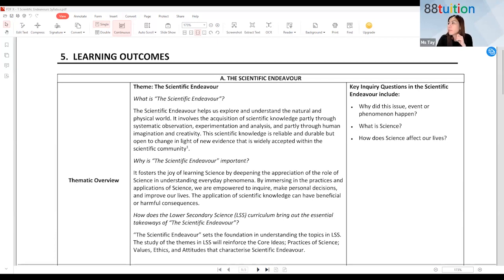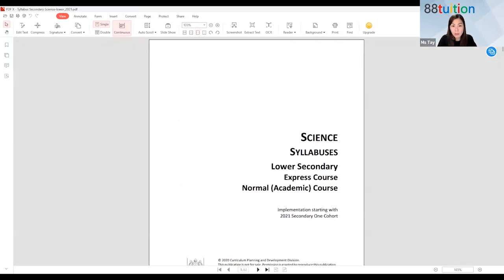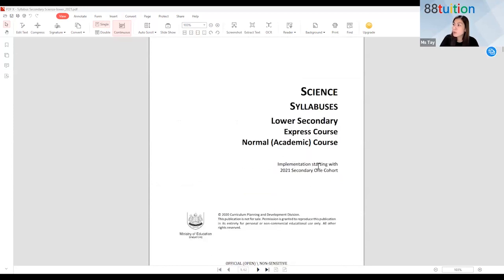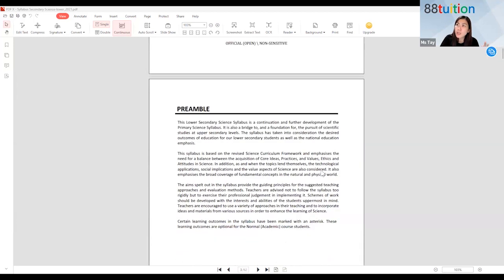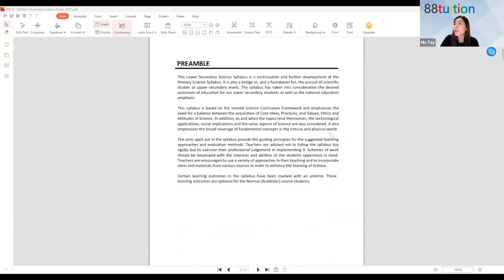Okay. Now, if you can have a copy of this, it will be wonderful. You can share this with your parents also. Okay, if you take a look here, can see my screen? Yeah, it says the science syllabuses, lower secondary, express, and normal acad course. Okay, so implementation, this is the new syllabus, 2021 cohort, they started using this. So MOE actually put this on their website. You can find this copy, which will be helpful for you in Sec 1 and Sec 2.